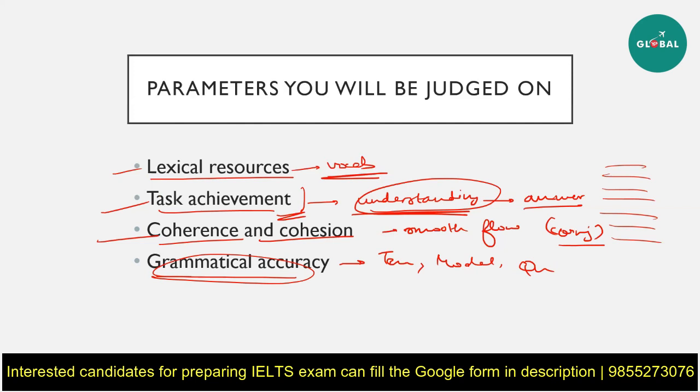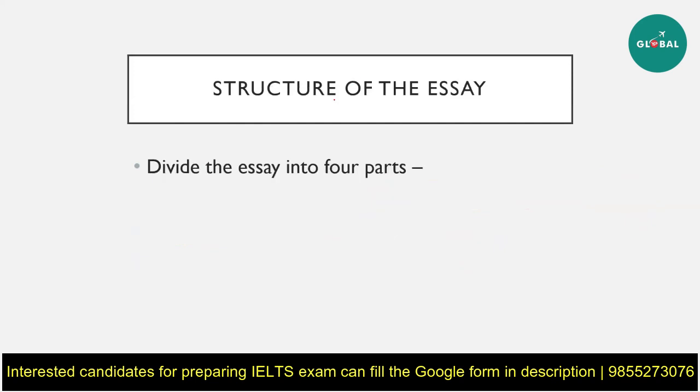All right. Now, let's move on to what the structure of a basic essay in IELTS looks like. I'm going to give you the most basic structure. You can obviously alter it according to your needs and questions, but try to follow it as it is given. So, any essay in IELTS is divided into 4 different parts. The first one is introduction, the main focus of today's video. In this, you are just going to introduce your point, state your own opinion, and then kind of bridge the gap from one point to another for the rest of your essay. You're going to introduce what you're going to say in your essay here in this paragraph.